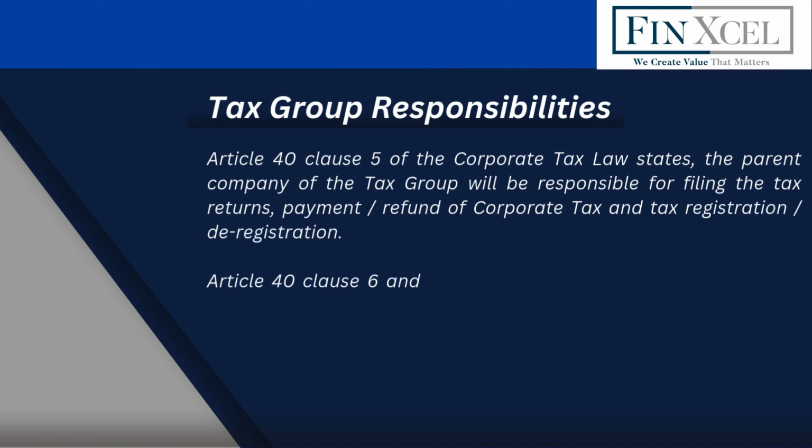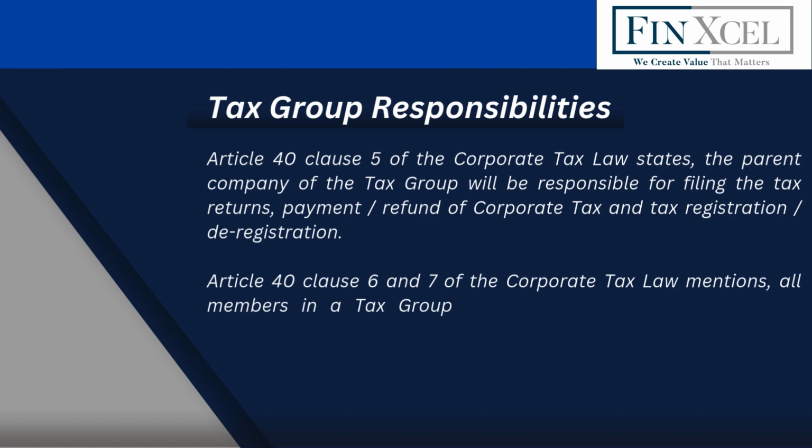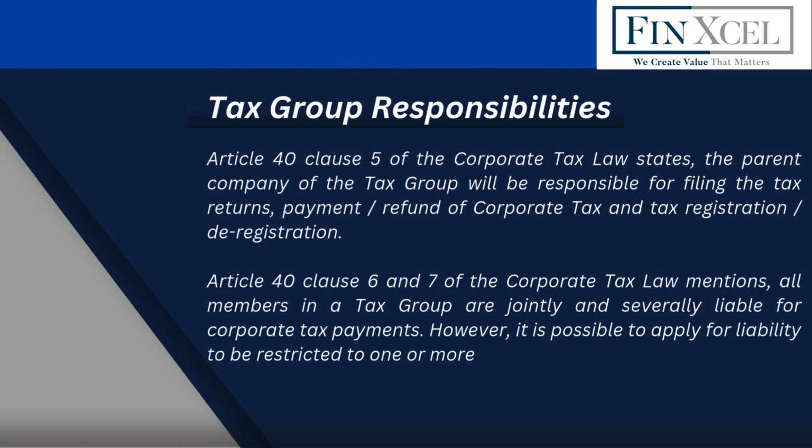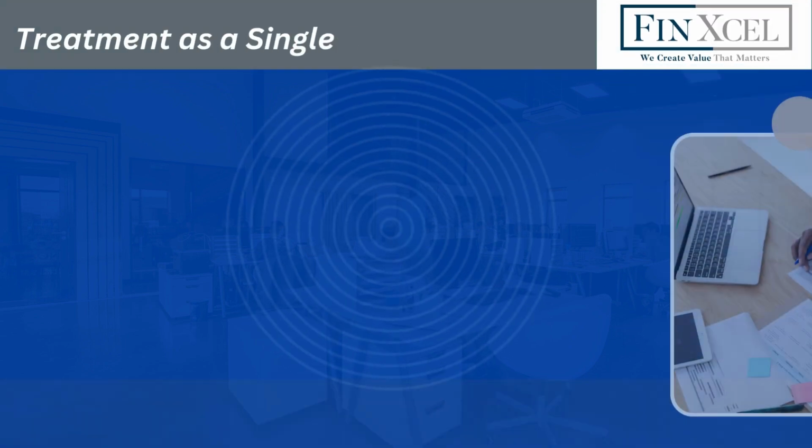Article 40 Clause 6 and 7 of the Corporate Tax Law mentions, all members in a tax group are jointly and severally liable for corporate tax payments. However, it is possible to apply for liability to be restricted to one or more members of the tax group. Treatment as a single entity.